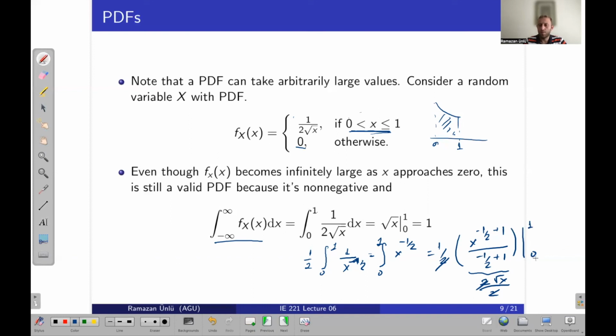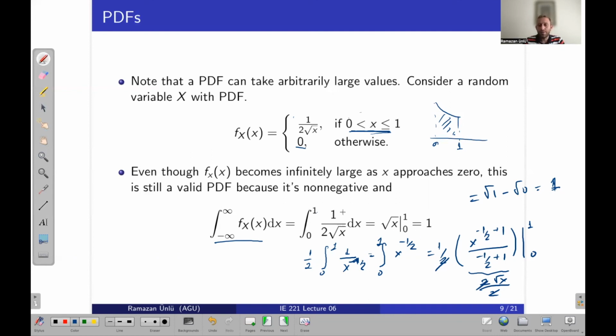It's from 0 to 1, so it will be 1 minus 0, which is 1. So the area under that function between those limits is equal to 1. That's why, even if it gets really large numbers, that PDF can be a proper one.